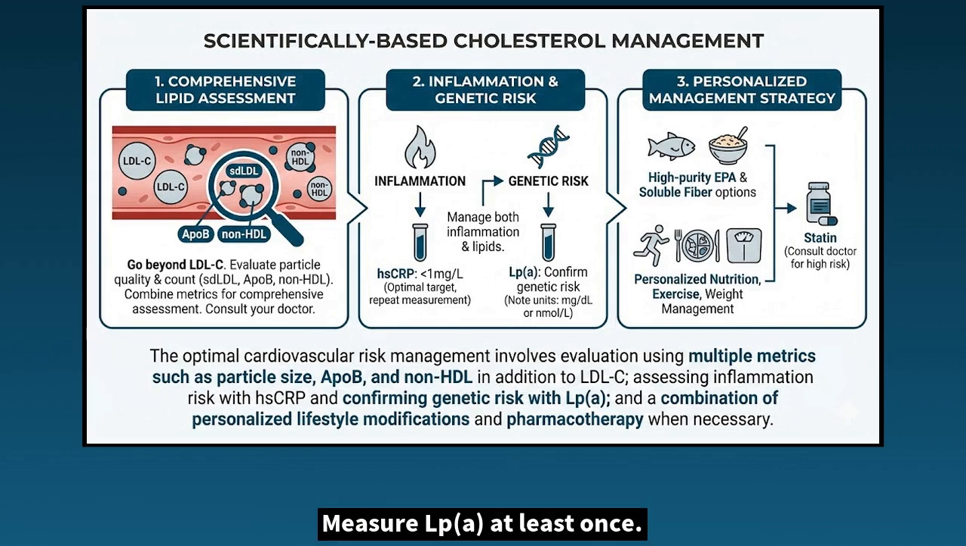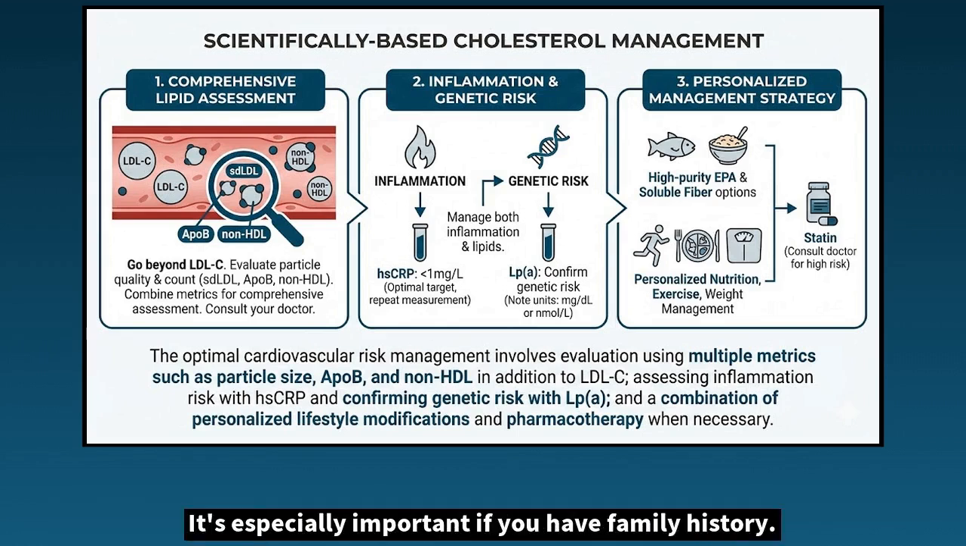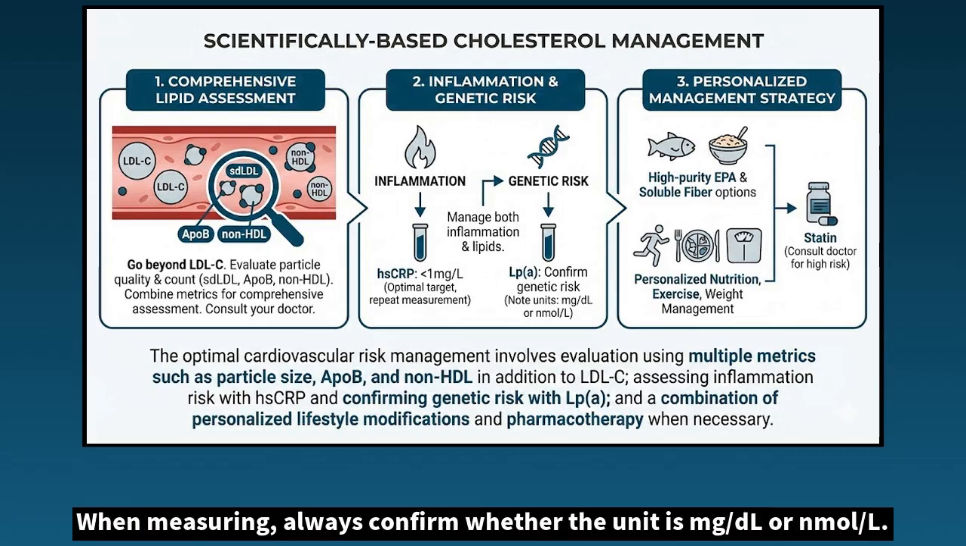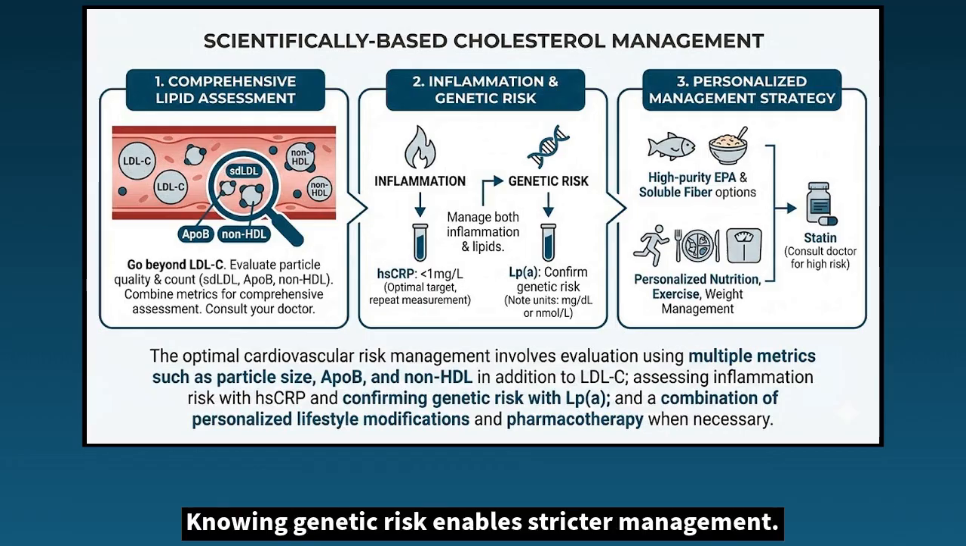Measure LPA at least once. It's especially important if you have family history. When measuring, always confirm whether the unit is milligram per deciliter or nmol. Knowing genetic risk enables stricter management.